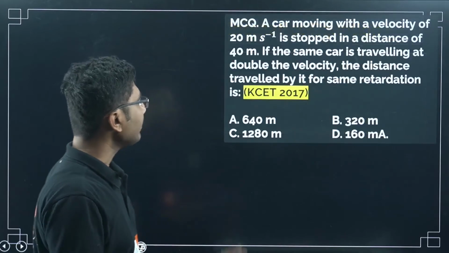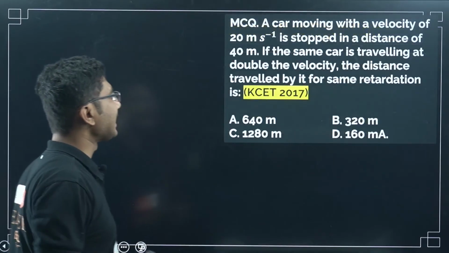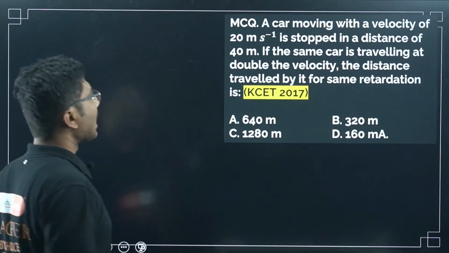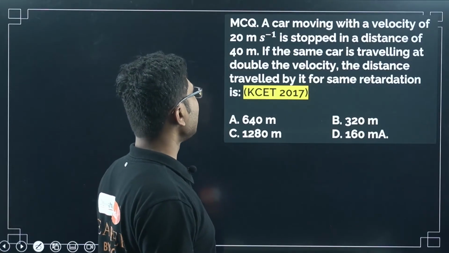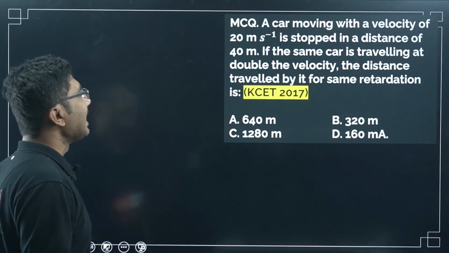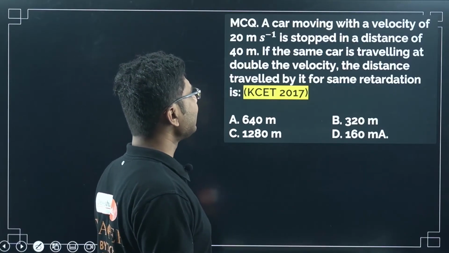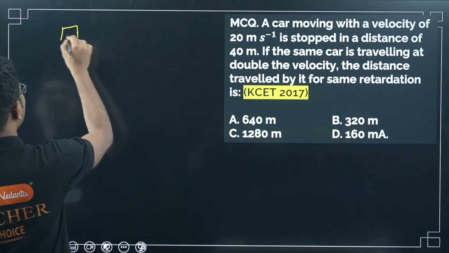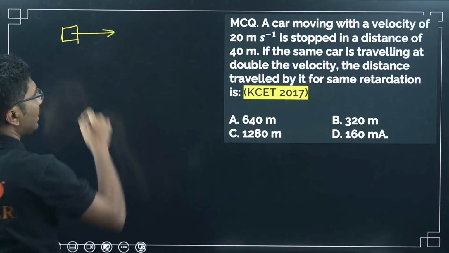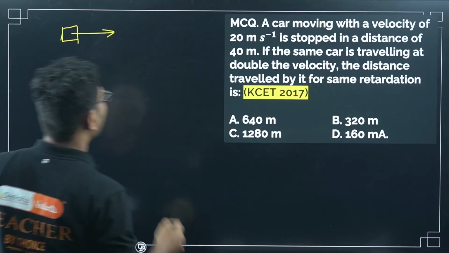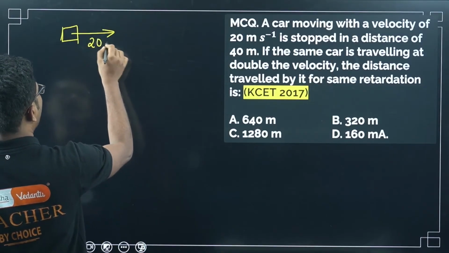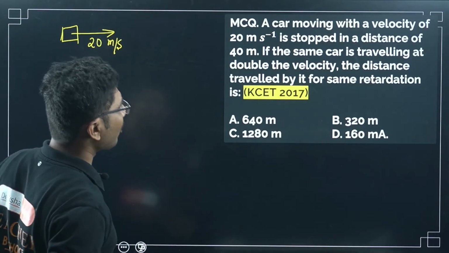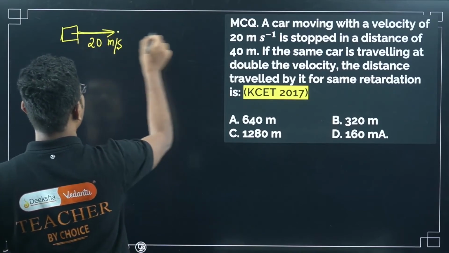Now let's look into one question that came in KCET 2017, a little older question but very relevant. A car moving with a velocity of 20 meter per second is stopped in a distance of 40 meters. So suppose there is a car moving with a velocity of 20 meter per second, and it stopped in a distance of 40 meters.